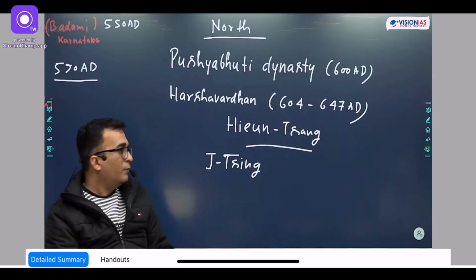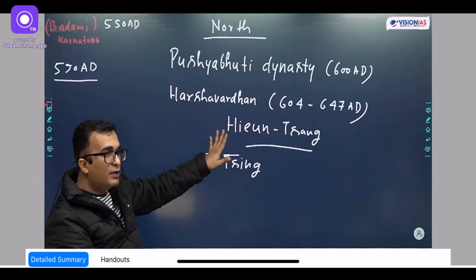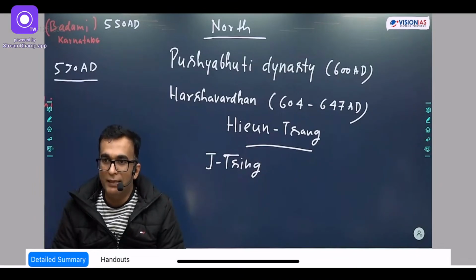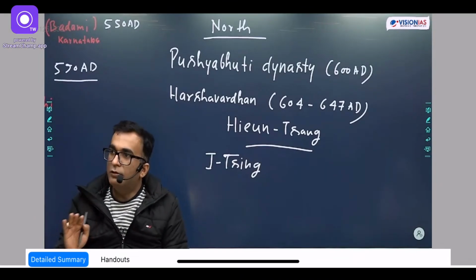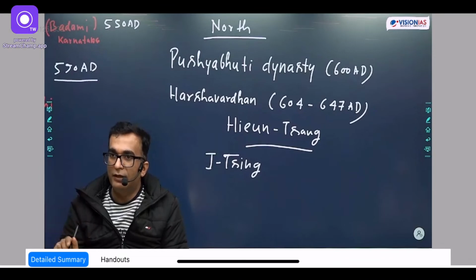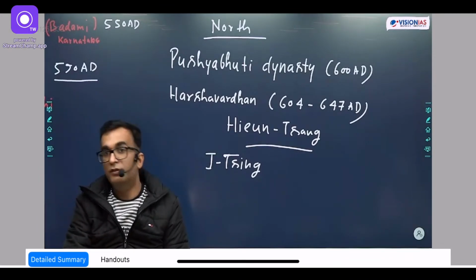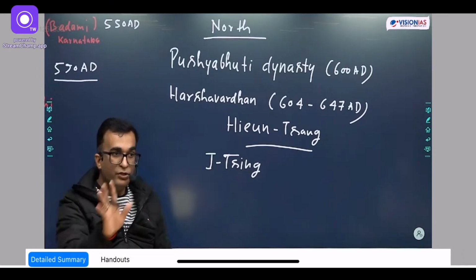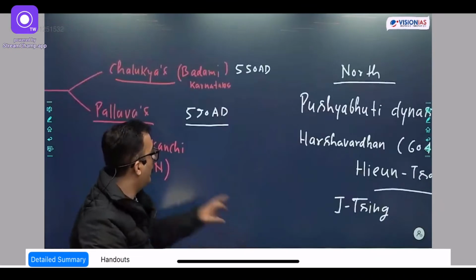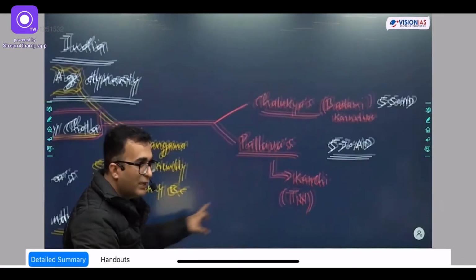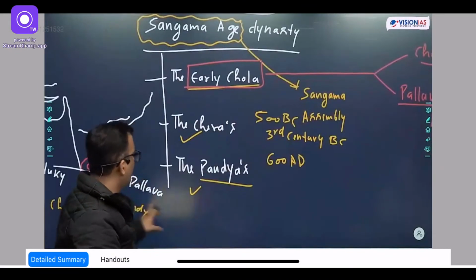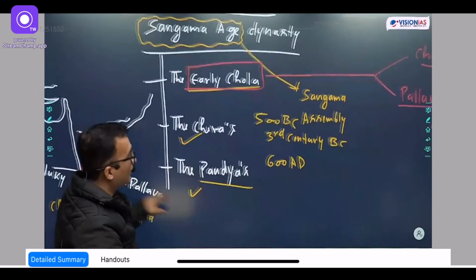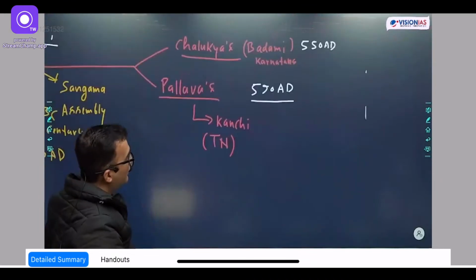After the death of Harshvardhan, there were weak successors, and they also completely disappeared by 700. Once again, there was a vacuum in north and central India as far as Harshvardhan's regime is concerned. So I'm doing one thing, just give me a minute. In this map itself, I will add Harshvardhan's area. I think there is no space, so I'll do one thing. Just give me 1 minute so that there will be clarity.